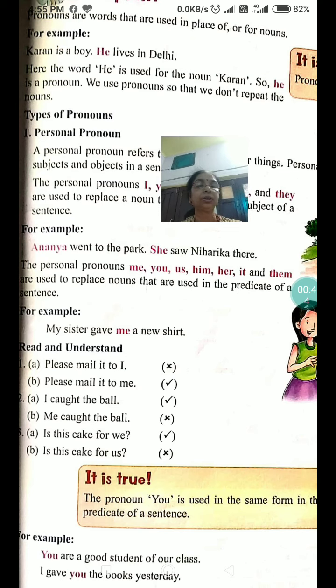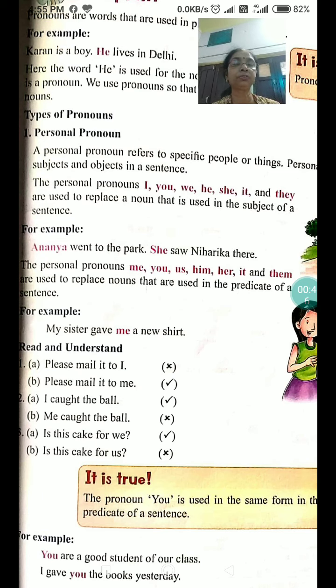Types of pronouns. So there are types of pronouns. First one is personal pronouns. A personal pronoun refers to specific people or things, personal subjects and objects in a sentence. The personal pronouns I, you, we, he, she, it and they are used to replace a noun that is used in the subject of a sentence. For example, Ananya went to the park, she saw Niharika there.